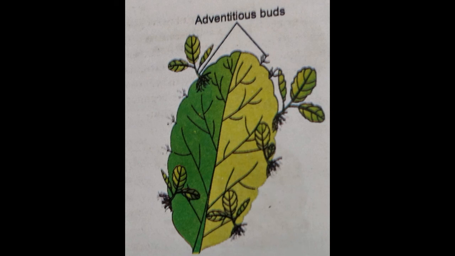Now look at this figure. This is the beauty of nature. Look at this leaf and how the new plantlets grow from the notches of this bryophyllum leaf. Here the bryophyllum has the stem and the root, but the leaf acts as the vegetative propagule, or the main part of the plant which helps in the production of the new plant through the asexual mode of reproduction.